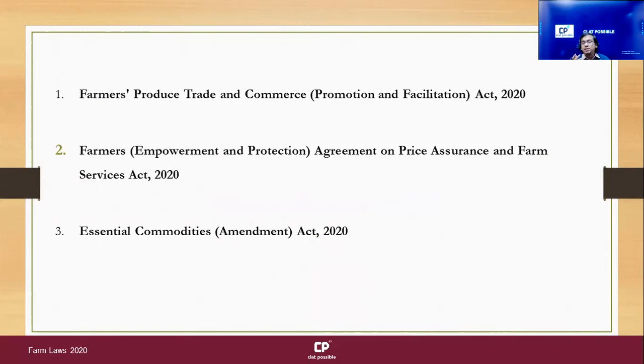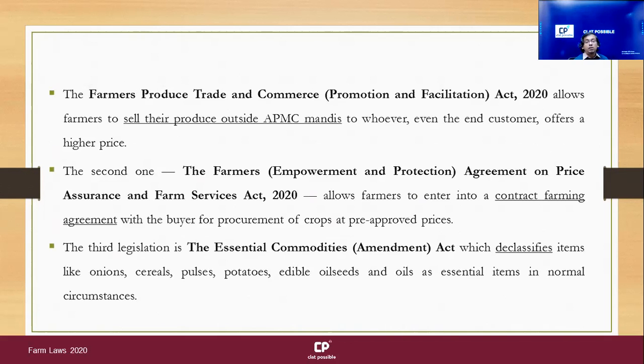So as you would know, these are the three relevant legislations, the three farm acts, right? There's the Farmers Produce Trade and Commerce Act, and there is the Farmers Agreement on Price Assurance and Farm Services Act, and then there is the Essential Commodities Amendment Act. All three came in a package, sort of. They were passed together, they were introduced together, and that package together is informally known as the Farm Acts, right?